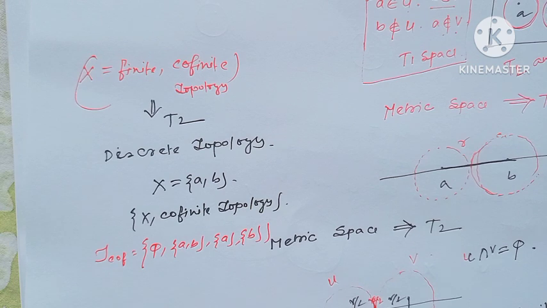Since when X is finite, the cofinite topology always coincides with discrete topology, so when X is finite, this is always T2. But when X is not finite, this does not imply a T2 space. I hope all my viewers have understood this clearly.